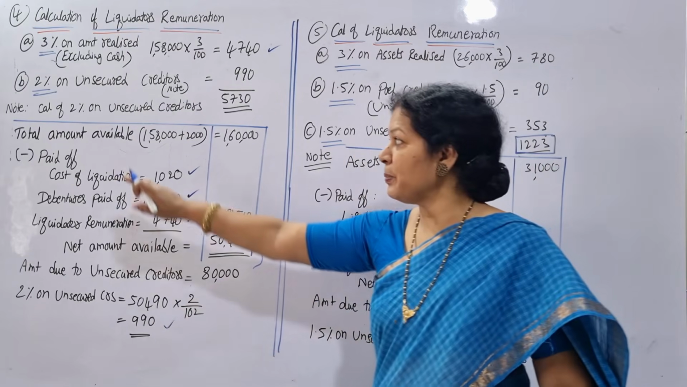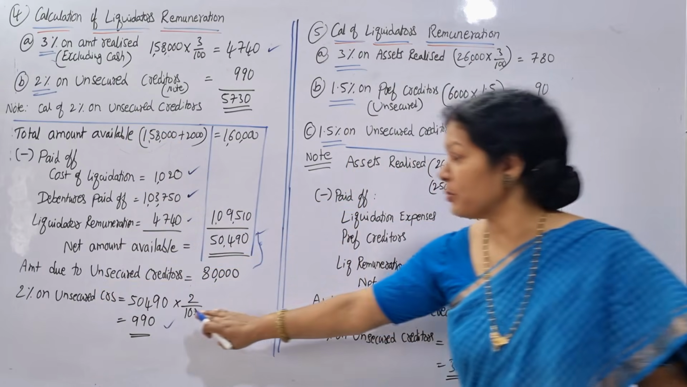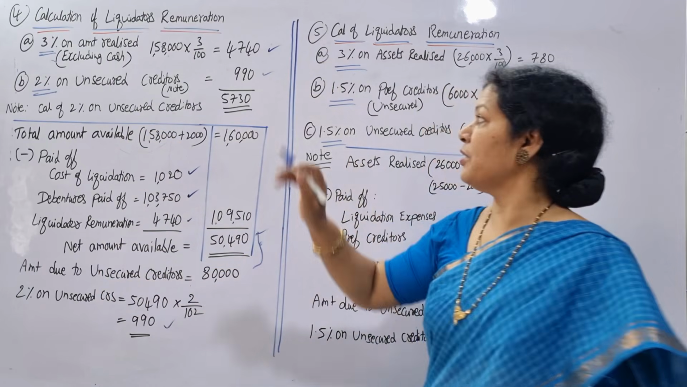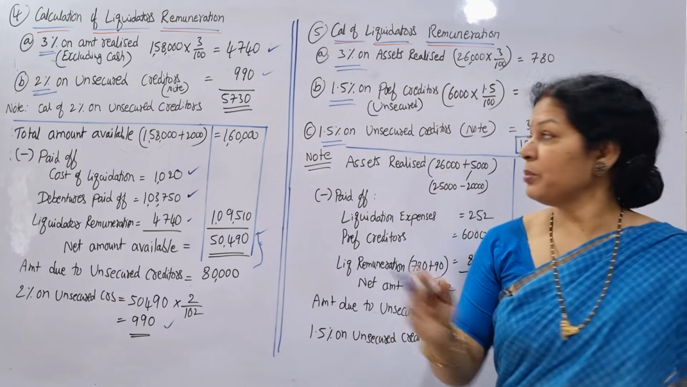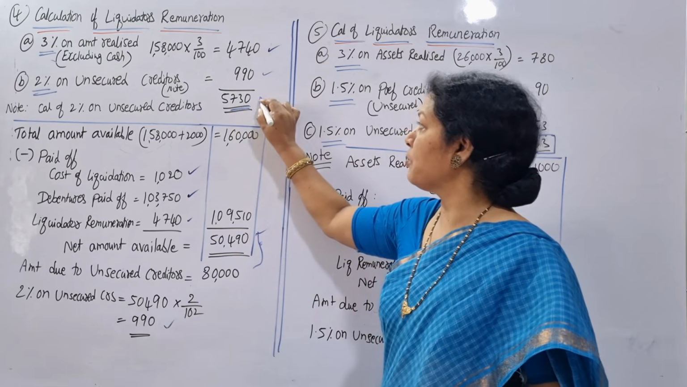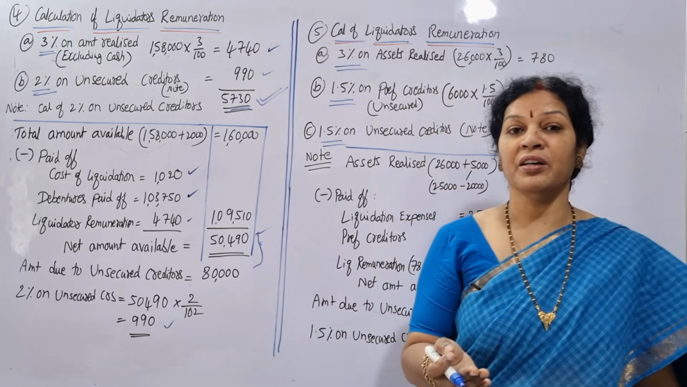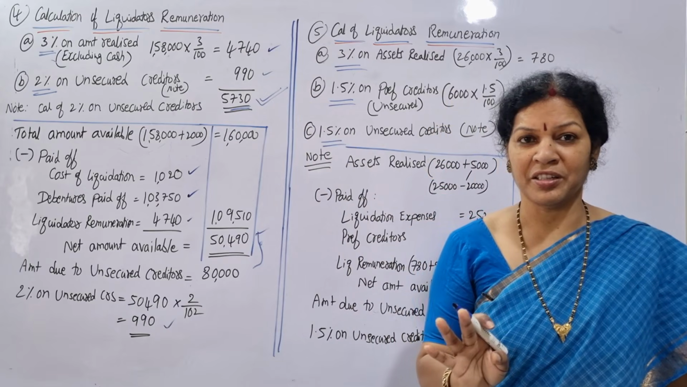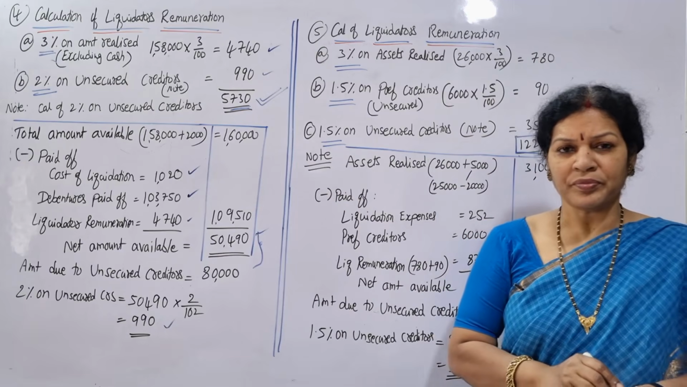So this is 3%, sorry, 2%. 2% on unsecured creditors is this much. So I have written 990. Total amount of liquidator's remuneration, total final amount is 5,730. This is the amount to be paid to the liquidators. Am I clear? Yes. Then we'll go to the next problem.